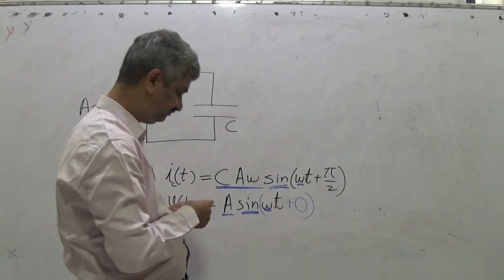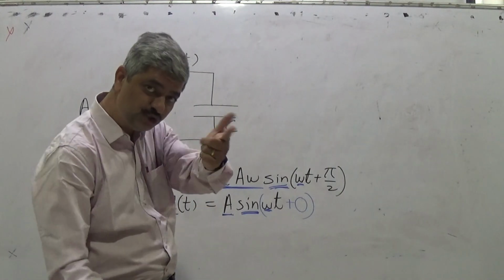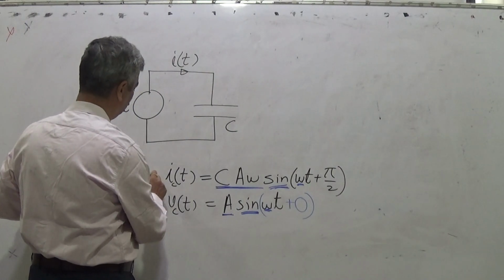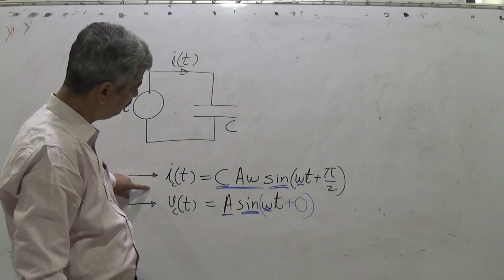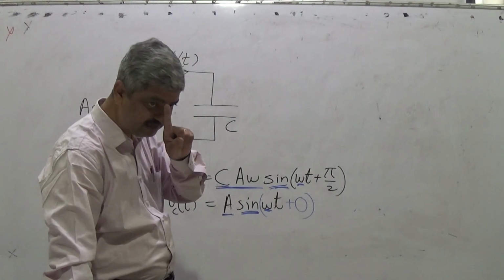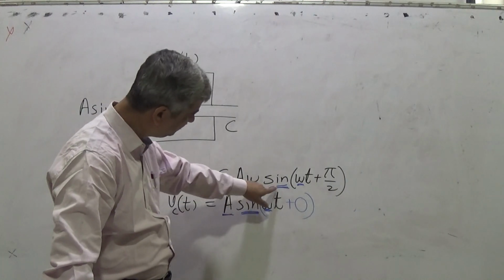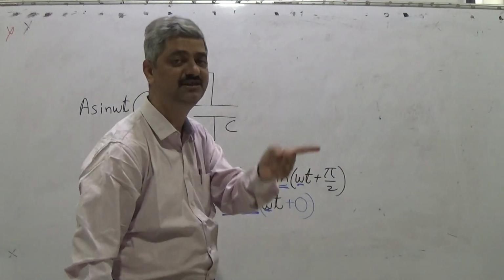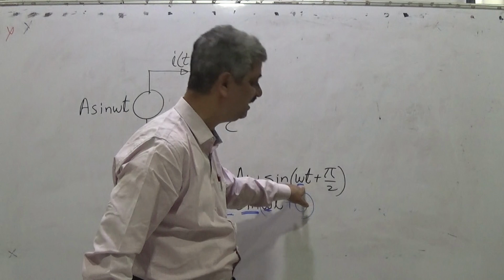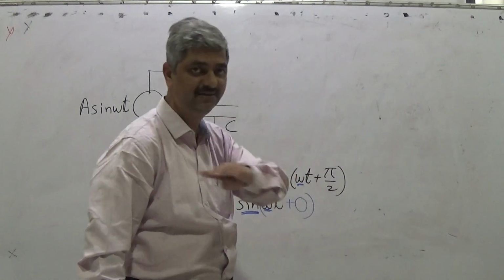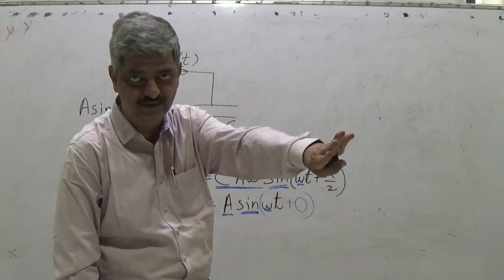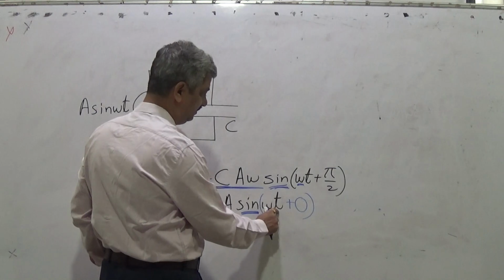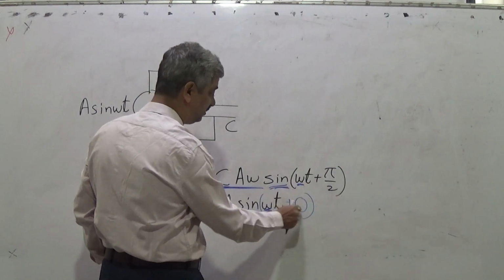So in general, I am comparing two sinusoids. Voltage across capacitor is a sinusoid. Current through capacitor is also a sinusoid. So for comparison, what is essential? Both must be sine, both must have omega t term, and both should not have any term inside the bracket which includes t other than omega t. If something more is there, then it is not waveforms of same frequencies. So sine omega t, and no other term with t.